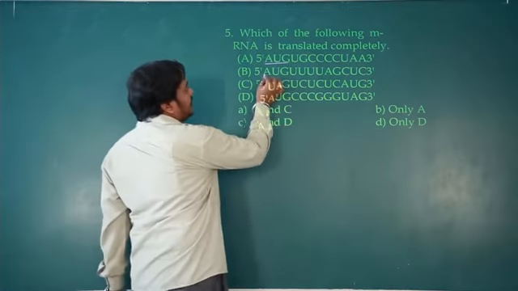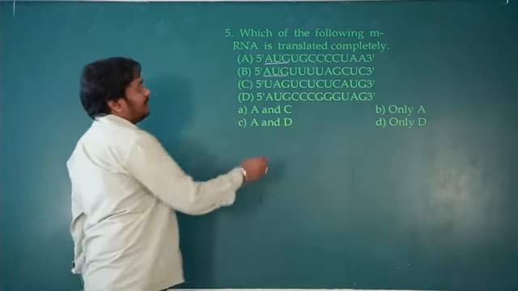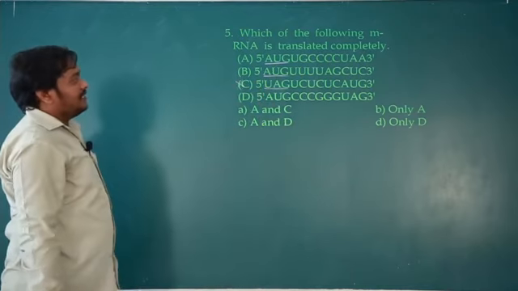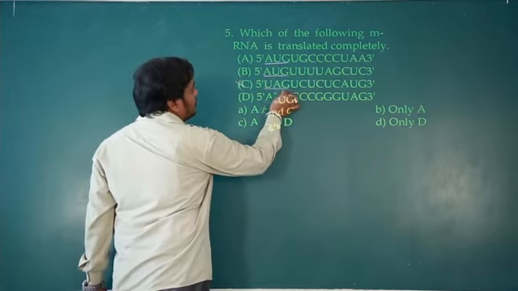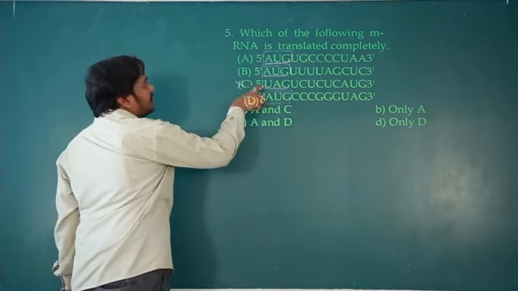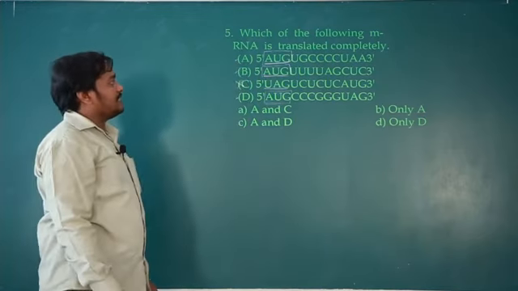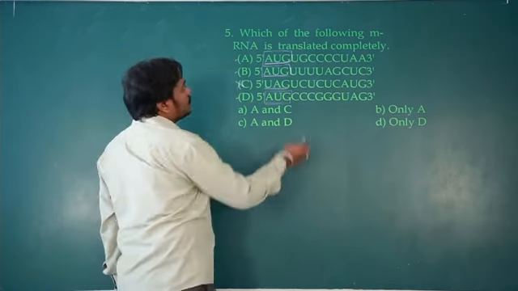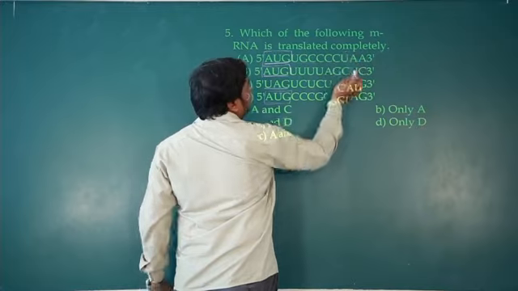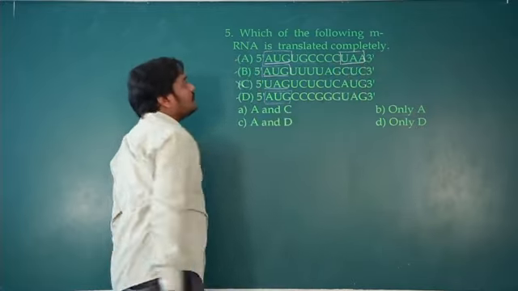So here also there is AUG. Okay, here AUG is there, but immediately it has UAG. So there is no chance here. Then here also AUG is there. So since AUG is the starting codon in all the cases, among these, 1, 2, 3 are possibly able to completely translate it. Let's see. So AUG, UGC, CCC, then UAA. See here, there is a terminator codon UAA.